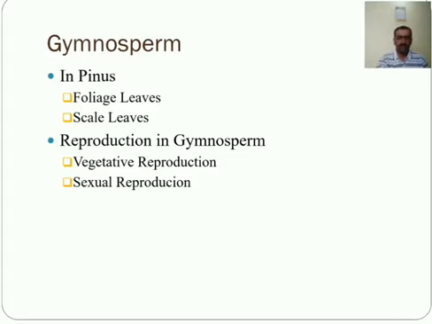The smallest cones occur in Zamia pygmaea and measure only 2 centimeters in length. The largest is 80 centimeters and the smallest is 2 centimeters. In this way, this is about sexual reproduction.